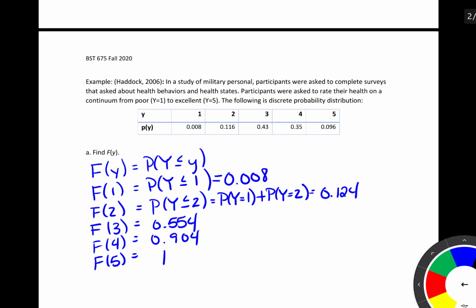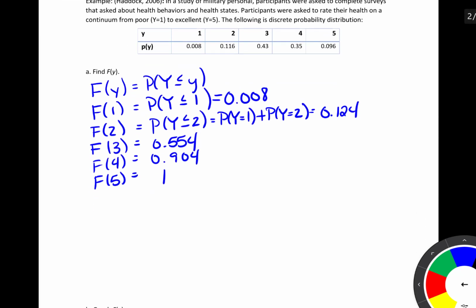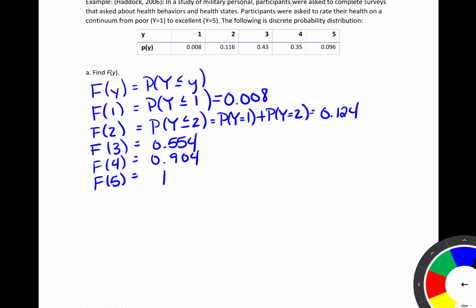Okay. So one thing to notice, as we increase y in this case, we do see that the CDF values are increasing. And this is because as we move forward, or as we move up, we are accumulating more probability. So you get the cumulative probability distribution here. Now, remember that the CDF needs to be defined for lowercase y from negative infinity to infinity.